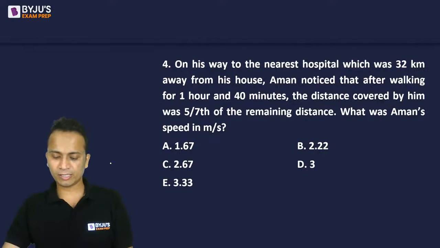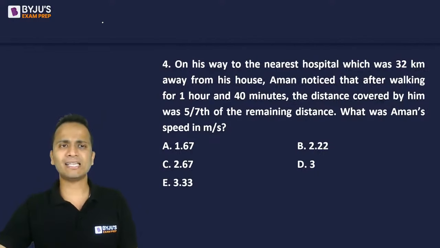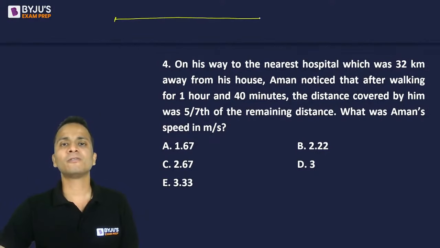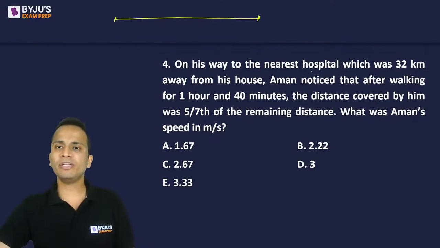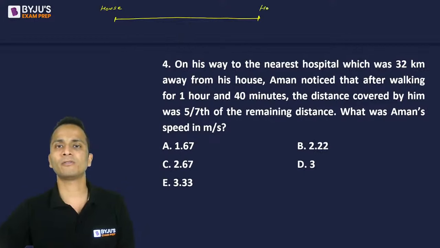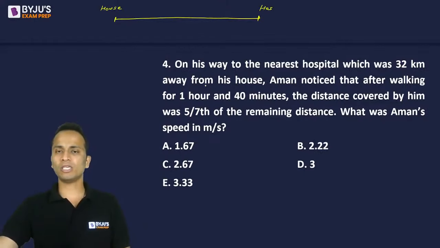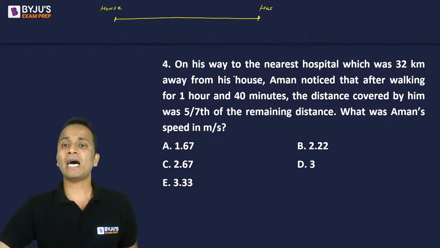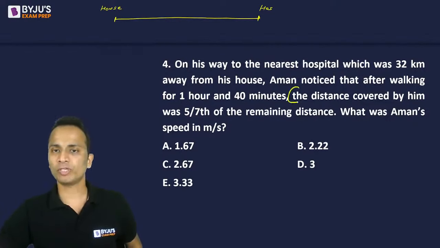Okay, so let's start solving this one. Asan question hai. Time, speed, distance. So on his way to the nearest hospital, which was 32 kilometers, so total 32 kilometers hai. So let's say this is house and this is hospital. Okay, so total distance is 32 kilometers. Now Aman noticed after walking for 1 hour 40 minutes. So this is what he noticed.